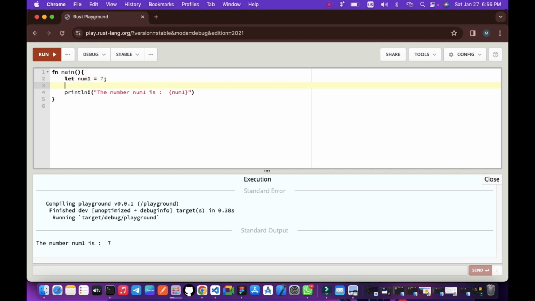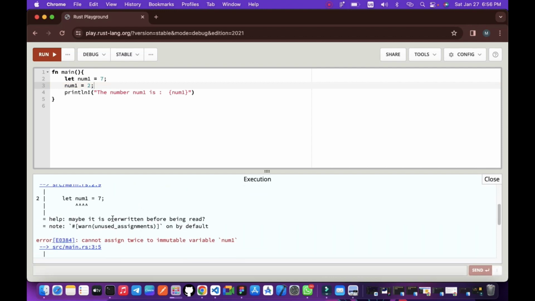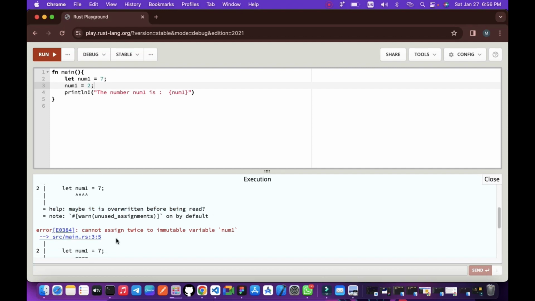Programming languages like Python and JavaScript are very loose. If we say num1 and we redeclare and reassign its value to 2, and if we run it, we see an error. It says maybe it has been overwritten before being read. It says cannot assign twice to an immutable variable.